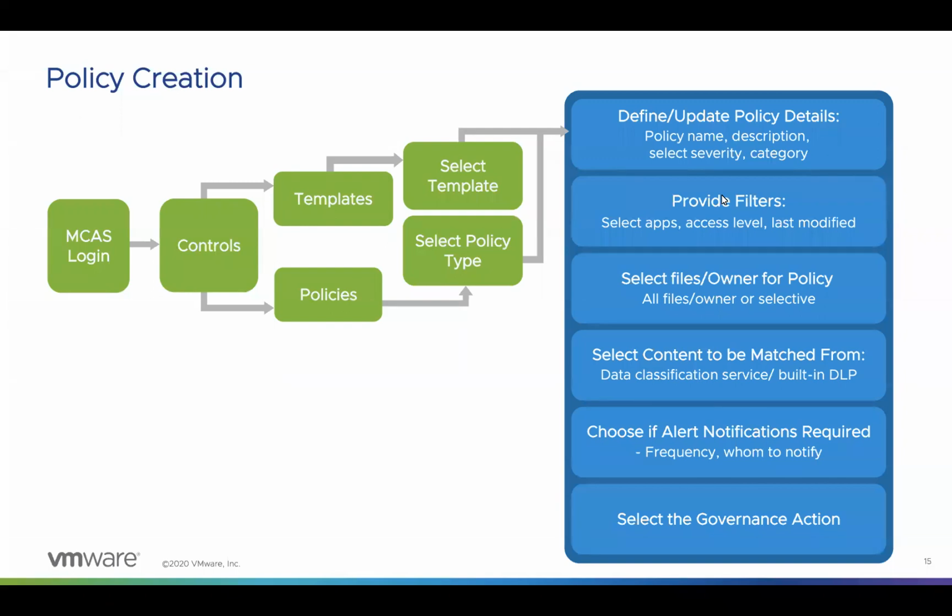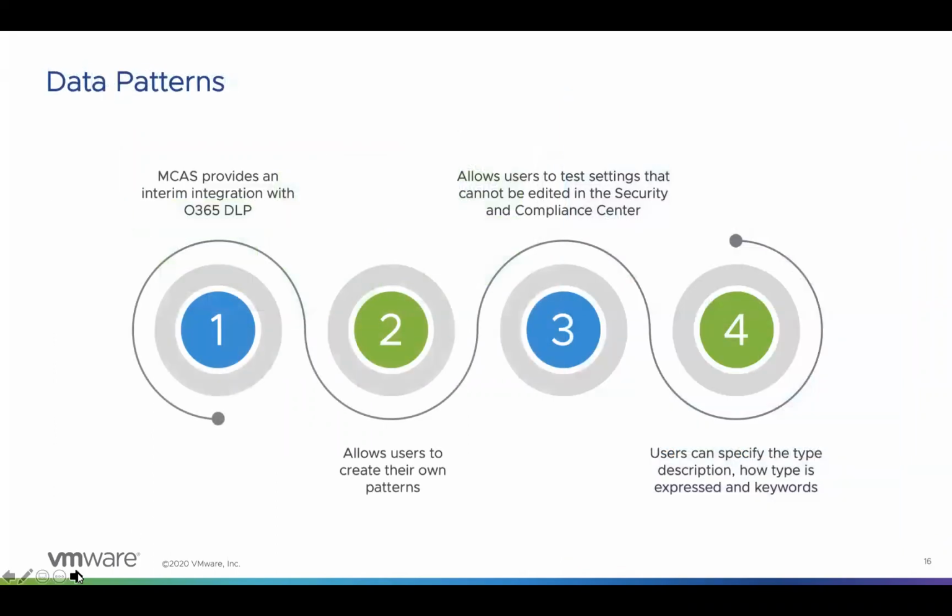This is not mandatory, so I'll be covering the same in detail in the next slide. Post this, let me get into how we can customize different sorts of data patterns that are available. When it comes to DLP policies, the policies known as file policies, MCAS provides a huge list of inbuilt pattern matches. If need be, these patterns can be created as per the requirement via the user interface or using the PowerShell command line